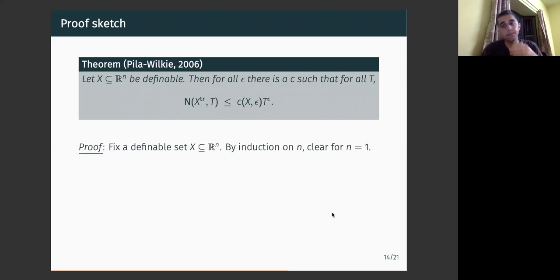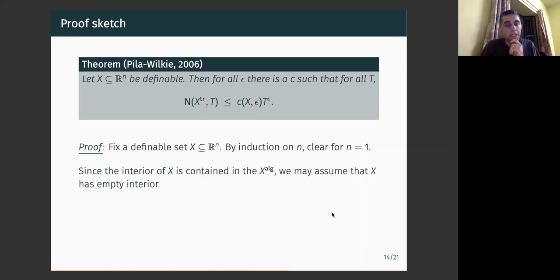Okay, fix an X. And well, let's say n is equal to 1. So X is a subset of R, right? R tilde is o-minimal, so X is a union of finitely many points and intervals, right? Intervals are part of the algebraic part of X. And points, by the o-minimal assumption, there are only finitely many points. So the base case is very easy.